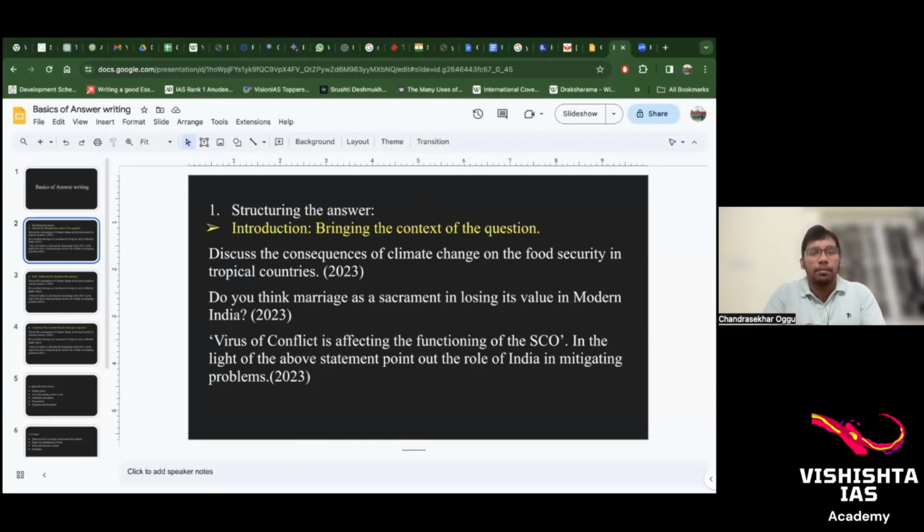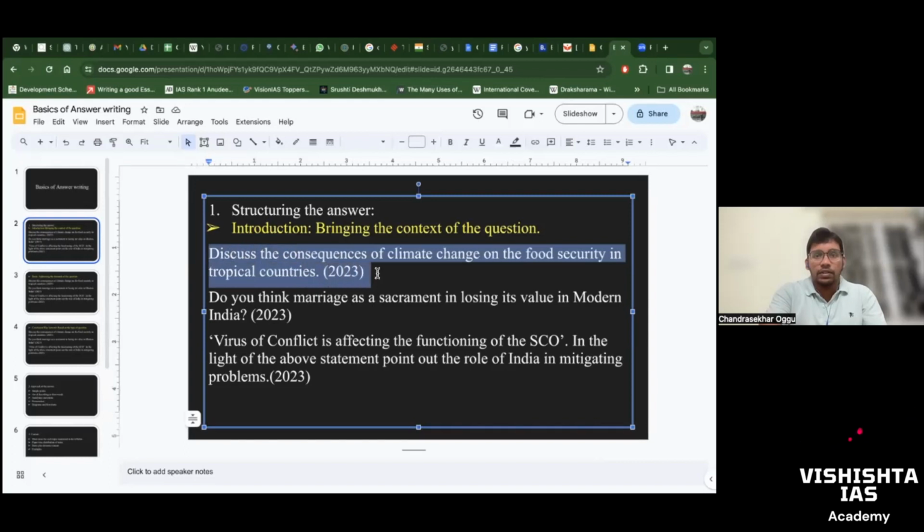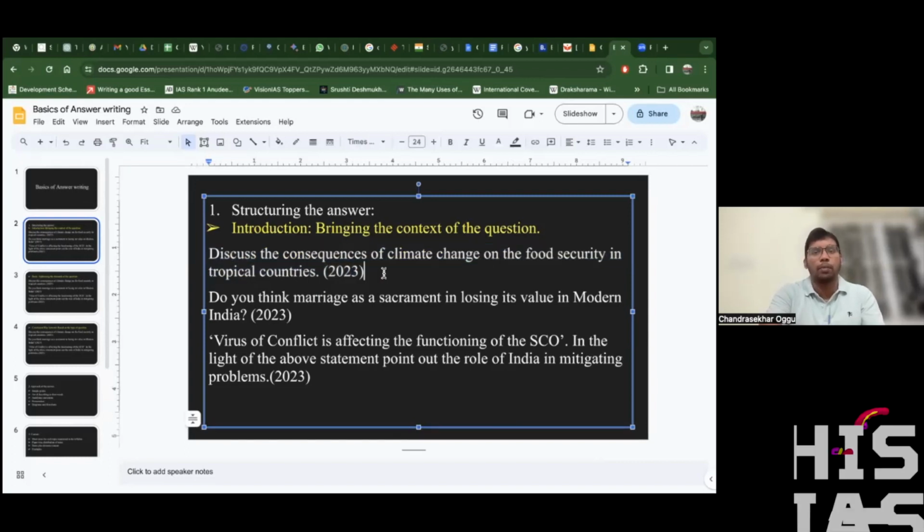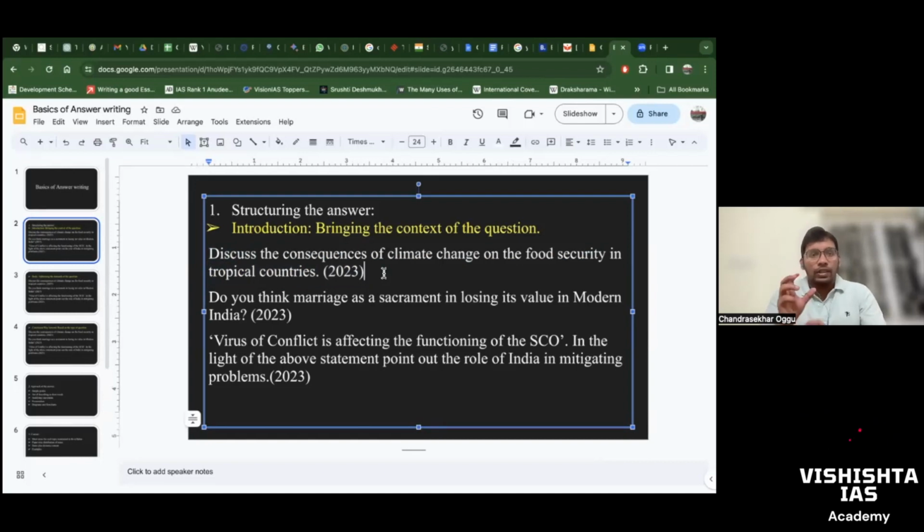So let's take some examples, some questions from 2023. Read the first question here: Discuss the consequences of climate change on food security in tropical countries.